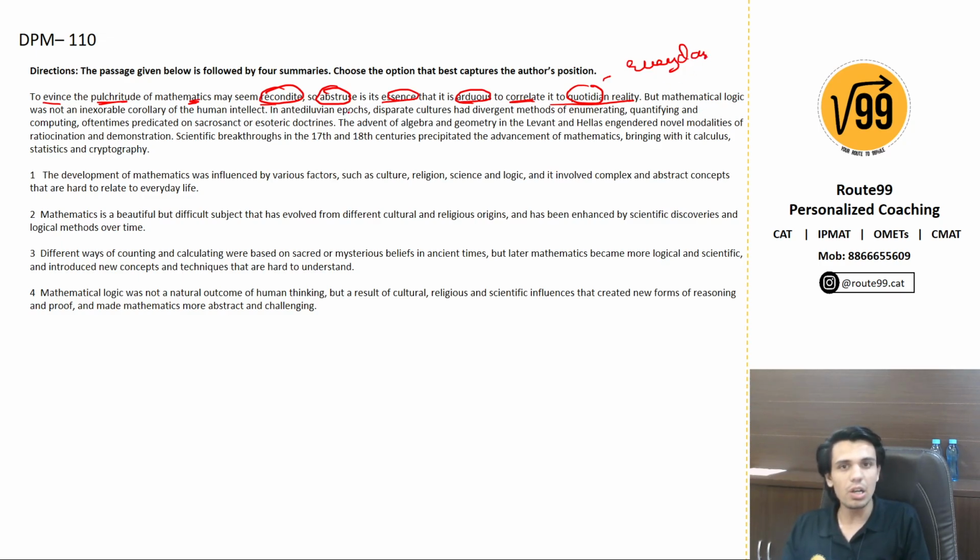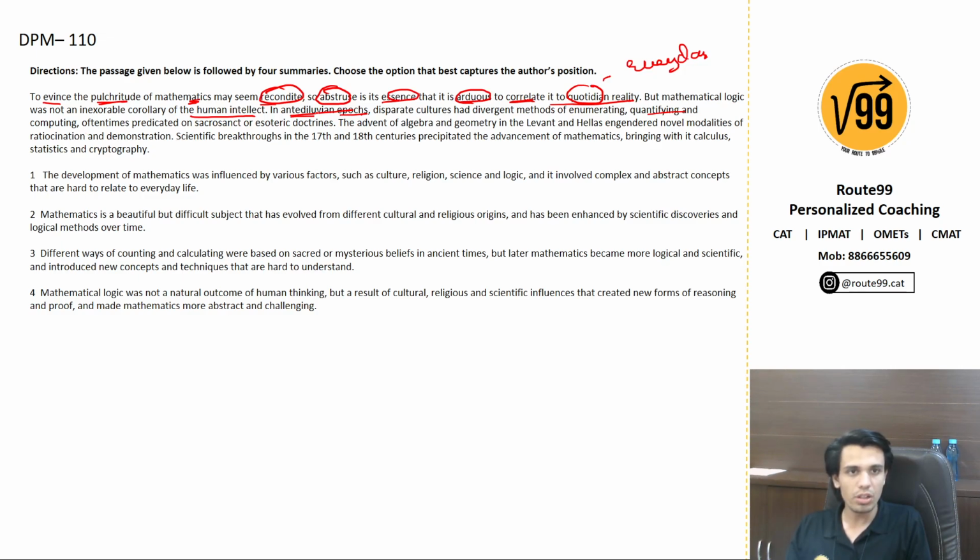But mathematical logic was not an inexorable corollary of the human intellect, which means mathematics didn't just come naturally out of human intellect. In the antediluvian epoch, antediluvian meaning before the global deluge and epoch meaning period, disparate cultures had divergent methods of enumerating, quantifying, and computing.